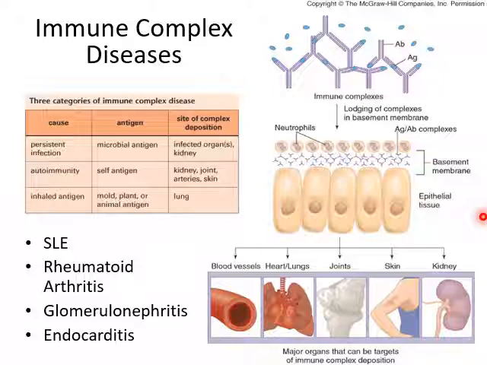So over here we end, and this is all about immune complex mediated hypersensitivity. To sum up, type 3 hypersensitivity is mediated by immune complex. It can be either localized or systemic. Localized is called Arthus reaction, systemic is called serum sickness, and most importantly, the immune complex mediated diseases, which are also autoimmune diseases, are SLE, rheumatoid arthritis, glomerulonephritis, and endocarditis.